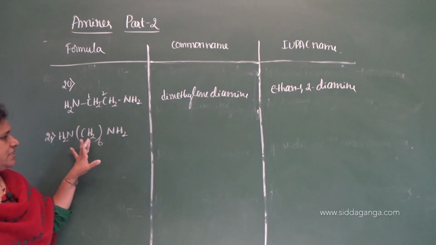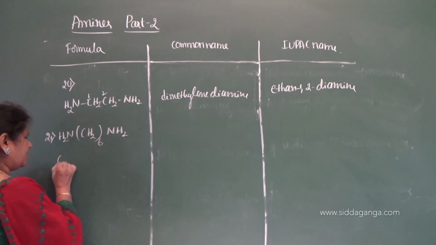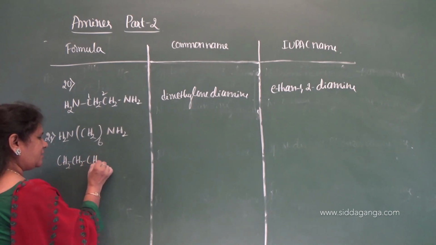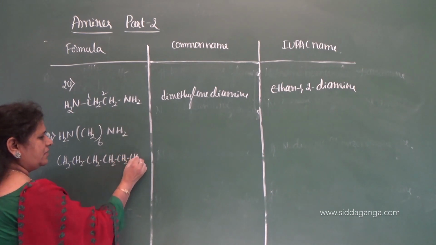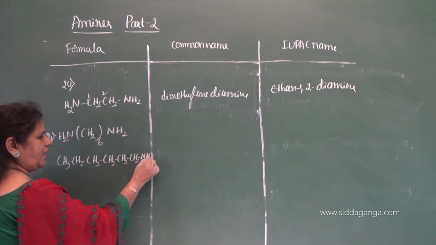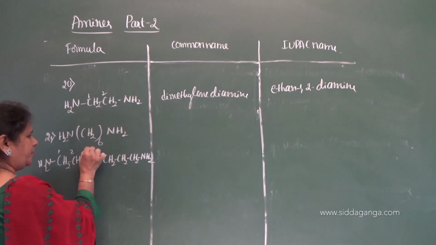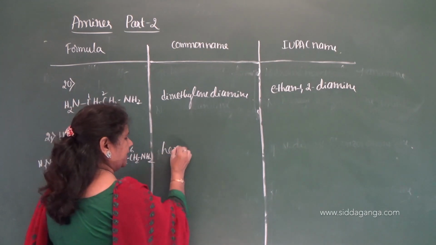And here CH2 6 times. 6 times means you can write like this: CH2, CH2, CH2, CH2, CH2, CH2, NH2. This is NH2. 1, 2, 3, 4, 5, 6. So hexamethylene.